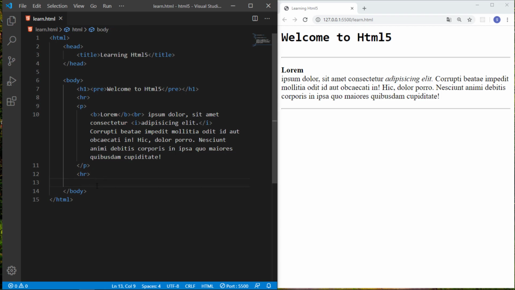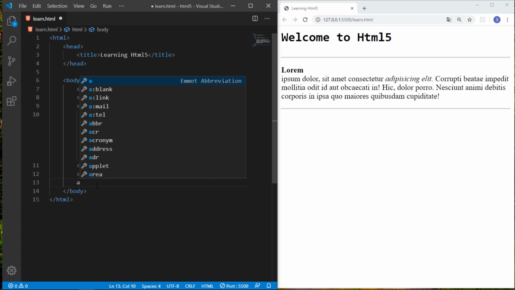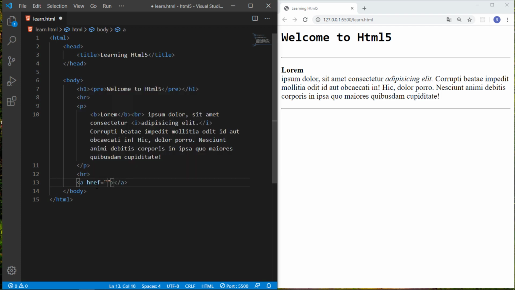If you want to add a link in your web page to any other site like Google or any other website, HTML gives us an anchor tag, called a, and it is written like this with href. This is called an attribute, and an attribute always has a value, and here we give it www.google.com.